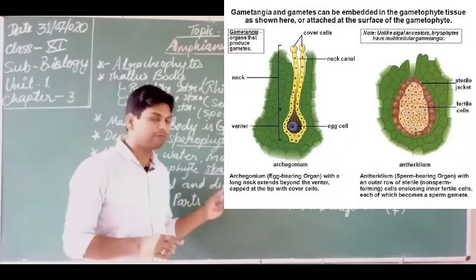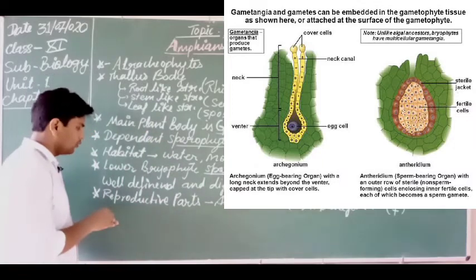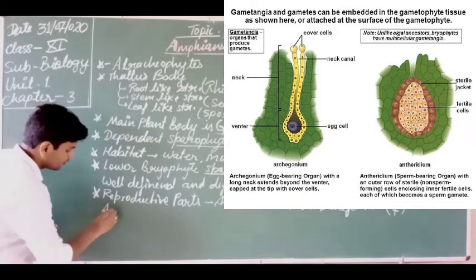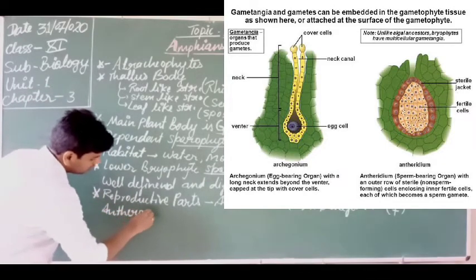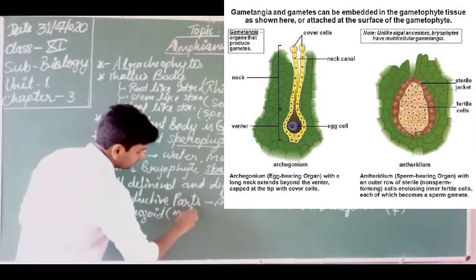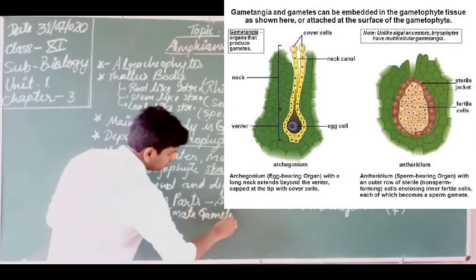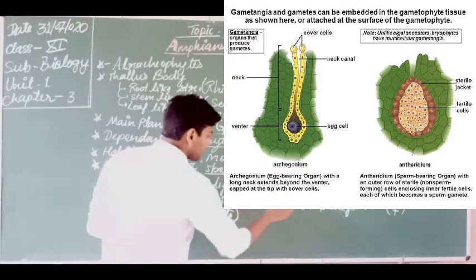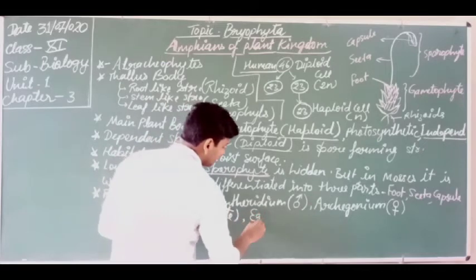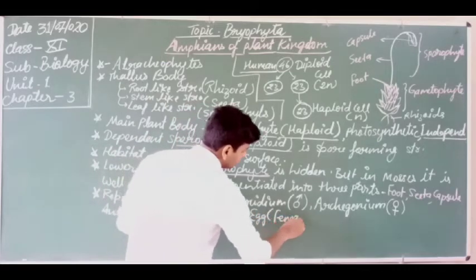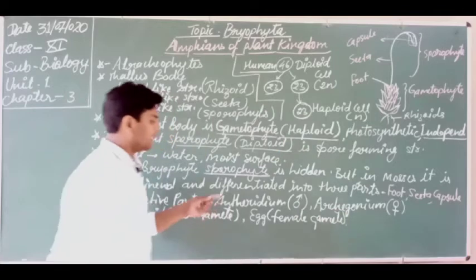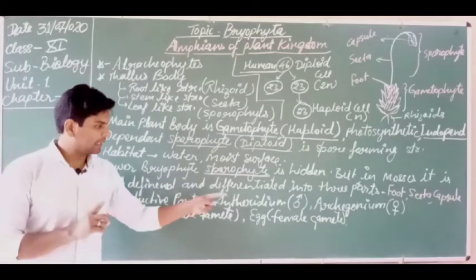Dear students, what does the antheridium form? It forms the male gamete, and the male gamete is known as the antherozoid. Antherozoid is the male gamete. But dear students, the archegonia form the female gamete. The female gamete is known as the egg. So the egg is the female gamete. Inside the archegonia, a single egg is formed.